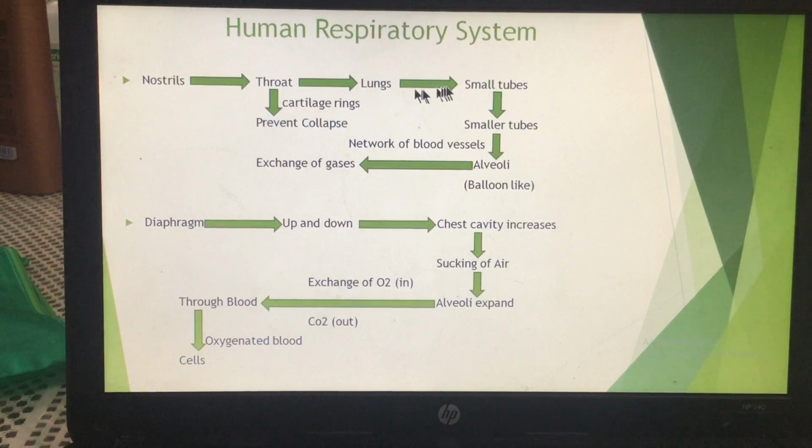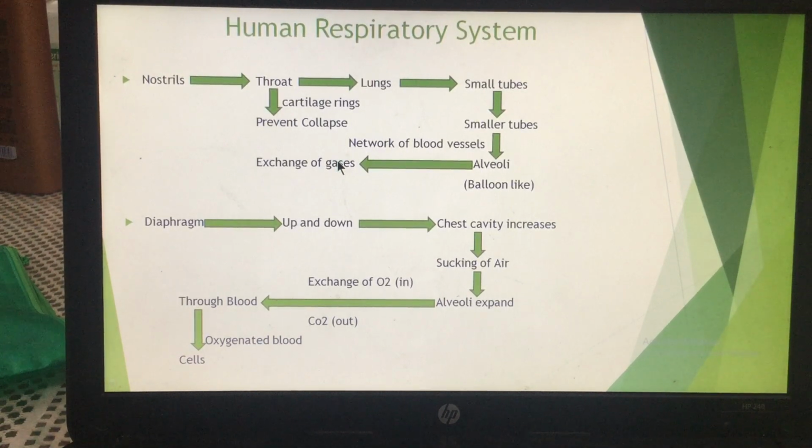Now inside the lungs small tubes are there. What are these small tubes? The bronchi. These bronchi again divide into many still smaller tubes which are known as the bronchioles. These bronchioles further divide into sac-like or balloon-like structures, and ultimately these balloon-like structures are known as the alveoli. As I told you, these alveoli are surrounded by a network of blood vessels, and through the surface of the alveoli the exchange of gases takes place between the blood and the air present inside the alveoli.